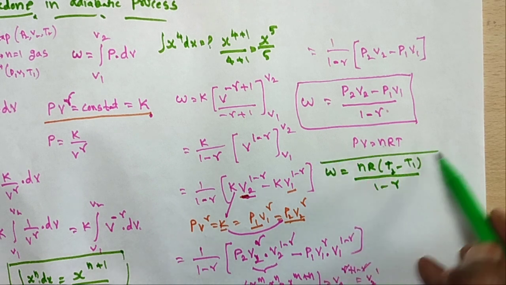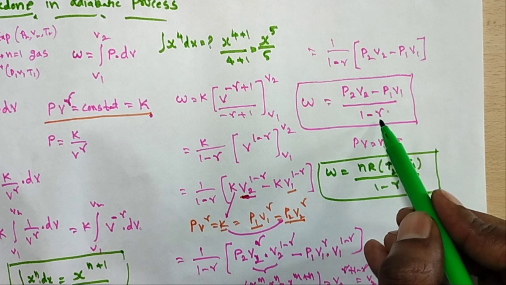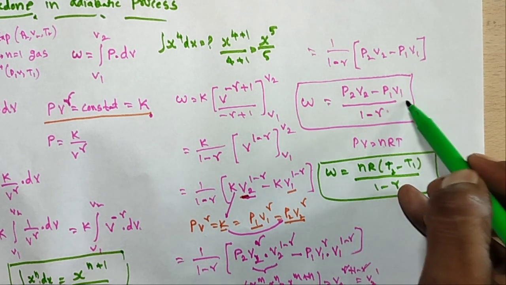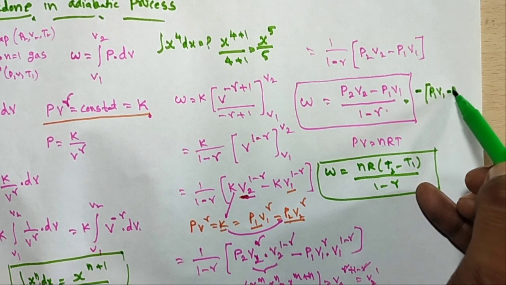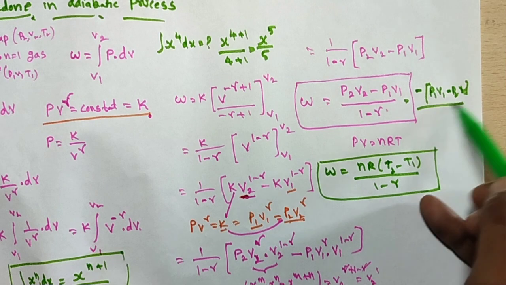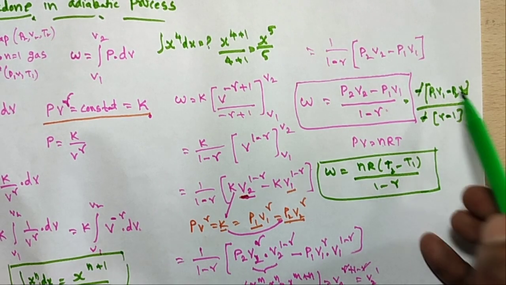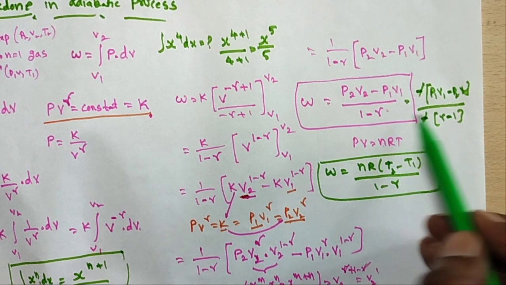So this is also another formula. Don't confuse. I am taking 1 minus gamma. Suppose if you are taking gamma minus 1, minus is common. Here minus is common, P1 V1 minus P2 V2. Here also minus common. Gamma minus 1, minus cancel. P1 V1 minus P2 V2 by gamma minus 1. Both are the same formulas.